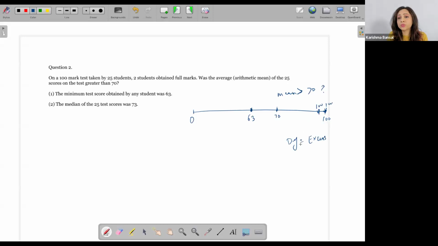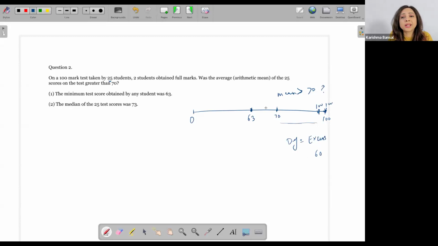Mean is that point where my deficit of all the points which are smaller than mean is equal to the excess of the points which are greater than mean, right? So my deficit is equal to excess. Currently, for the two kids, in case I'm assuming the mean to be 70, their excess is 30 each. So I know that there is an excess of at least 60, right? What about the deficit? Look, I have 23 students left. From 25, only 2 are placed over here.